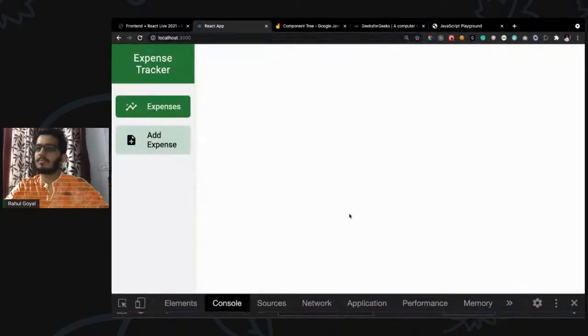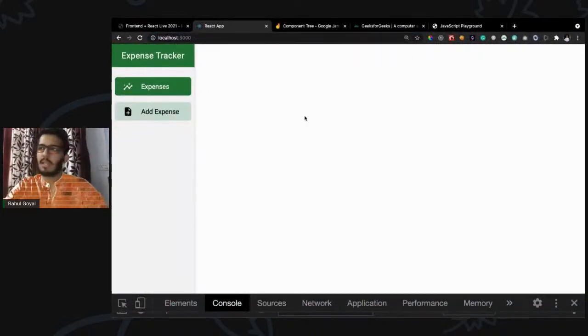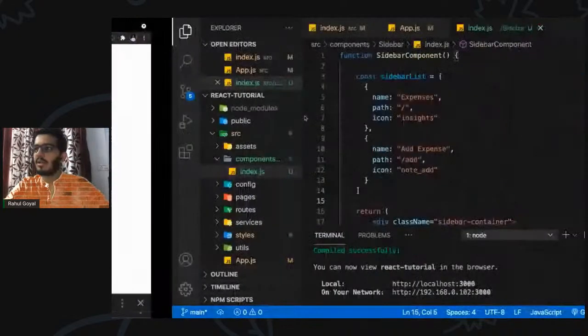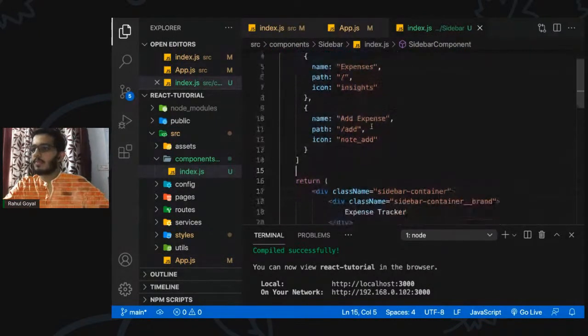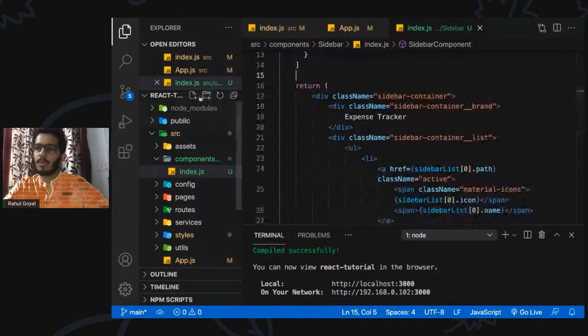As we can see, it is just as before, but we have created a separate component for this, which is the separation of concerns. We can also create another component in the sidebar file.